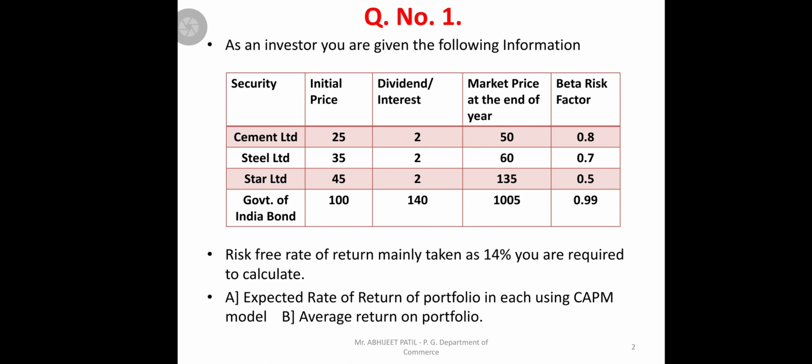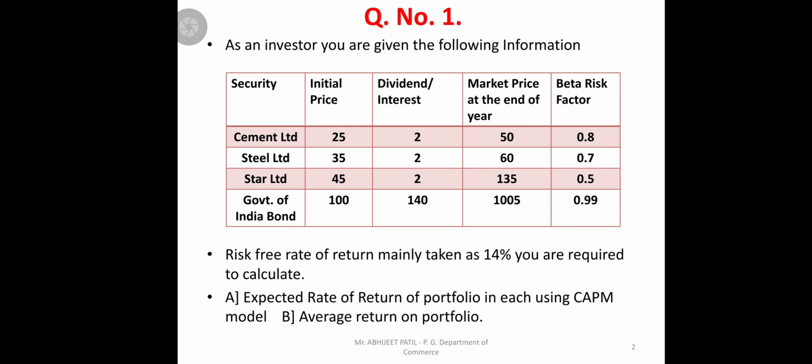Beta is nothing but a measure of systematic risk, meaning how much risk is taken by investing in Cement Limited, Steel Limited, Star, and the bond also. Apart from that, a risk-free rate of return is given, taken as 14%, and you are required to calculate the following.